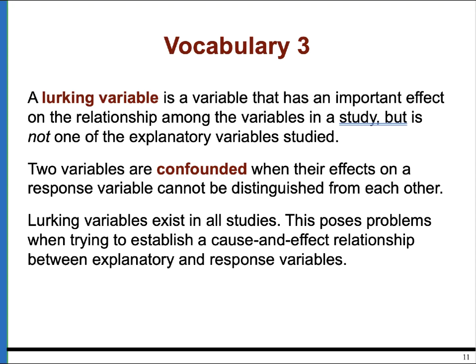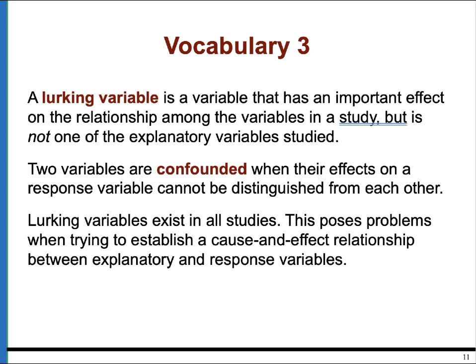We say that two variables are confounded when their effects on a response variable cannot be distinguished from each other. An example here would be something like intelligence. If you were trying to do a study about the effectiveness of a new educational review technique, you would not be able to isolate somebody's intelligence or motivation even with that study.